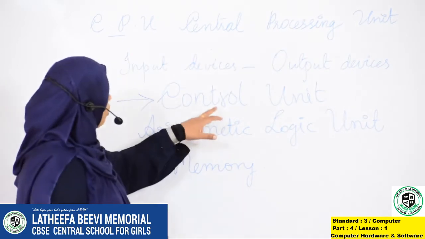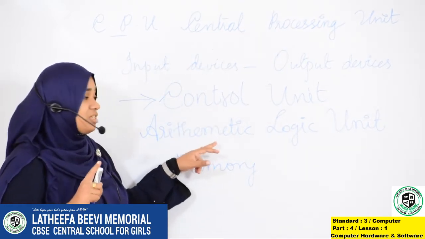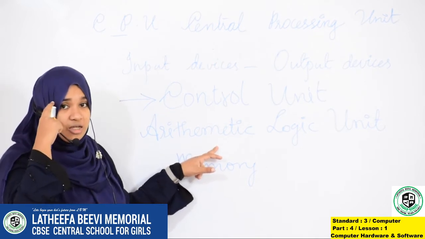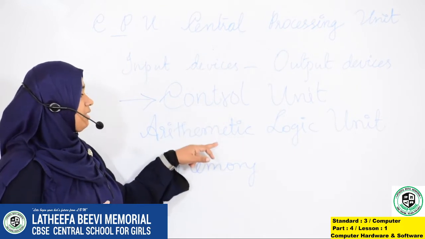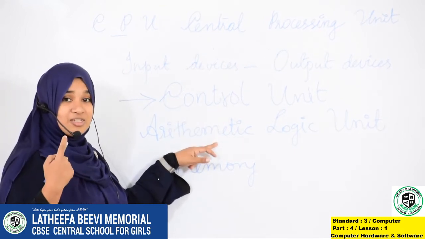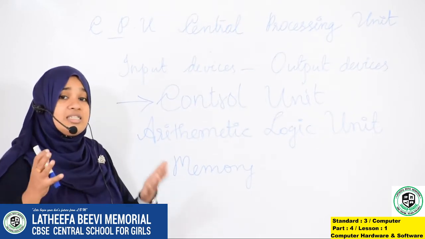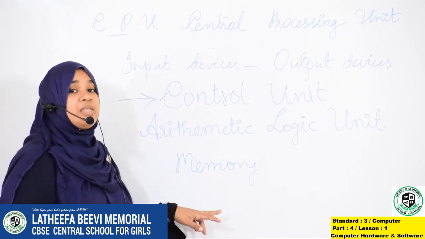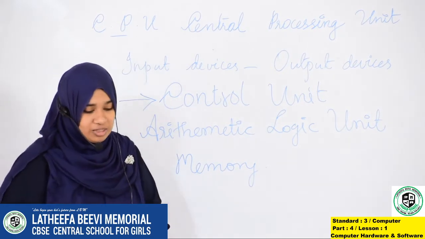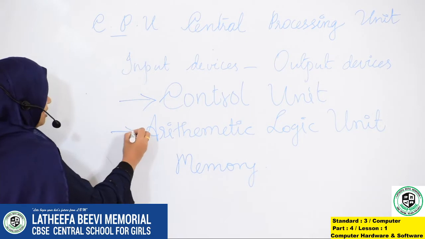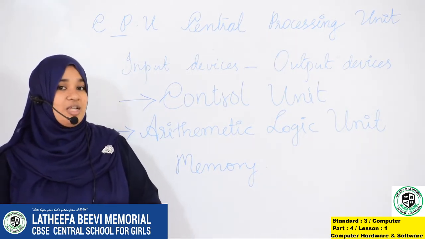And what will the control unit do? One more task. It will give the processes for the brain to think to the arithmetic logic unit. The control unit will send the numbers or the symbols for the process to the arithmetic logic unit, and then the results will be stored in the memory unit. All the things are done by the control unit. Next, we will learn what is arithmetic logic unit. What's the short form of arithmetic logic unit? Say with me.